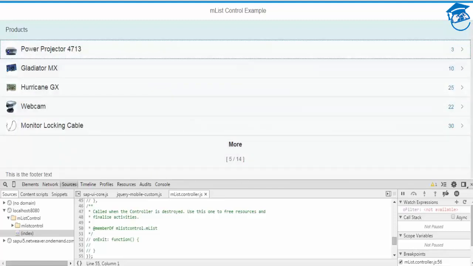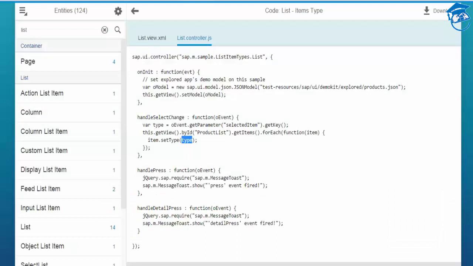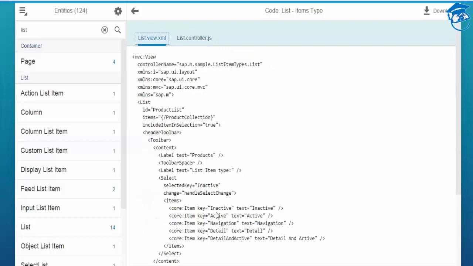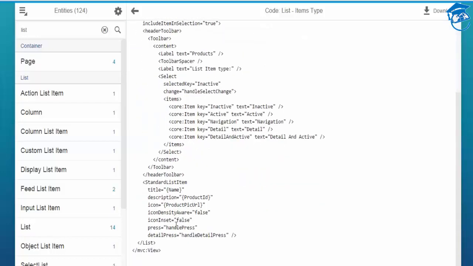Then you have to give an event here in the XML, a press event or a detail press event. Detail press event is when you press detail.